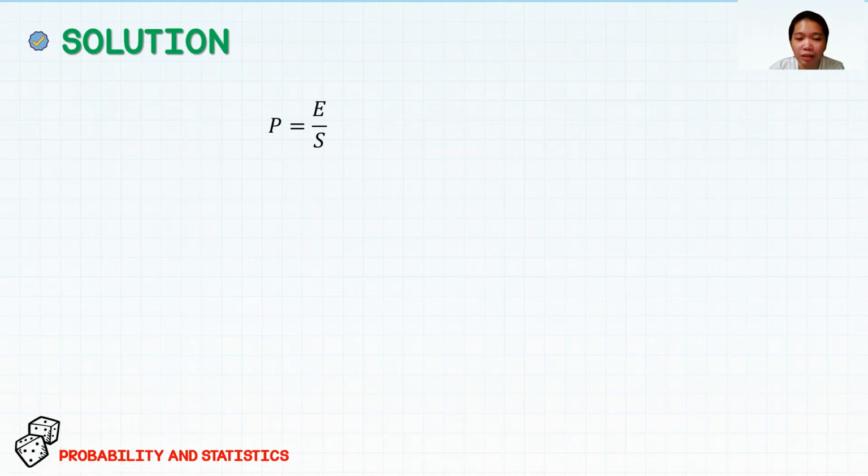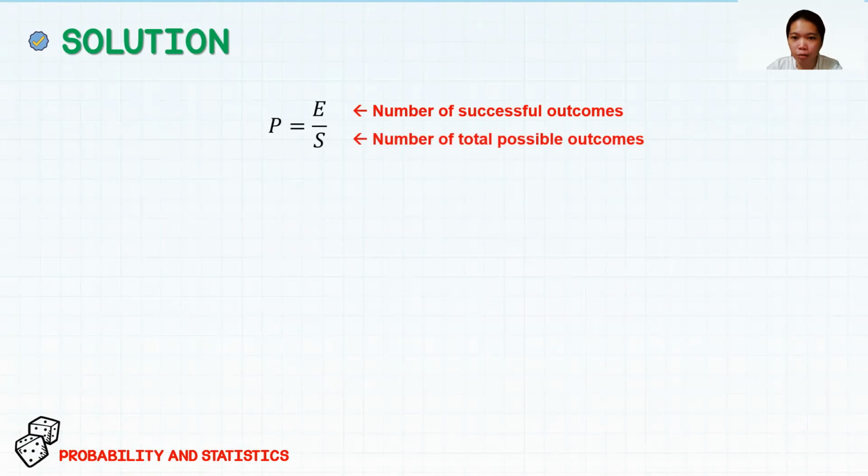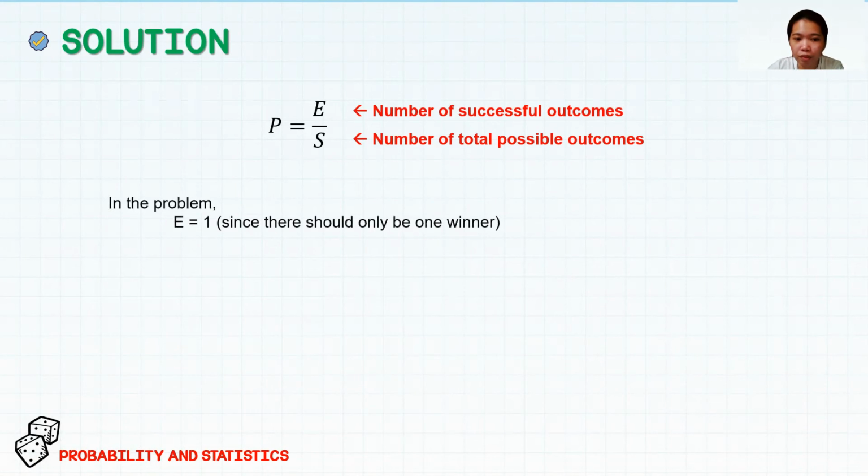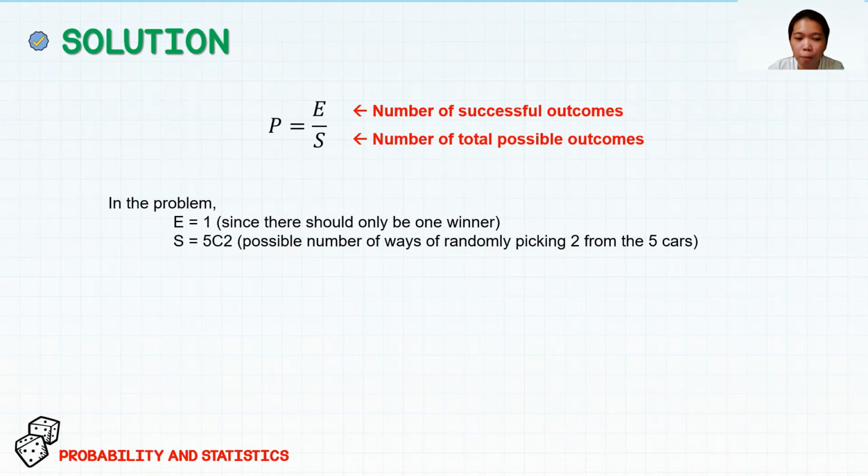So we all know that probability is defined as the means of expressing varying degree of confidence, in which it is calculated as the ratio of the total number of ways the event can occur, or the total number of successful outcomes, to the total number of possible outcomes. So in the problem, our E, or the total number of successful outcomes, is 1, since there should only be one winner. And for our S, which is the number of total possible outcomes, we have the combination of 5 and 2, since that is the possible number of ways of randomly picking 2 from the 5 cars.